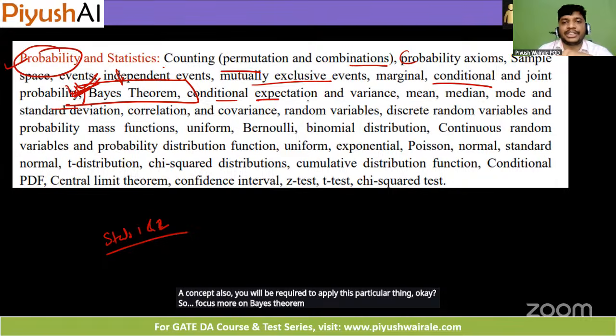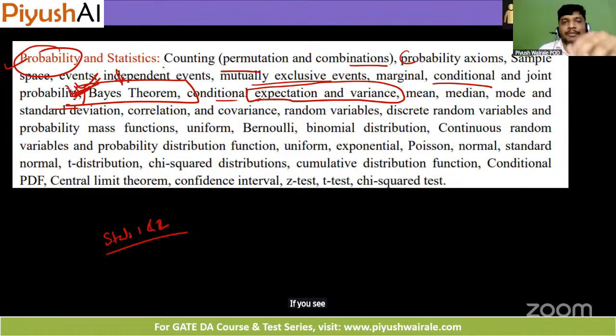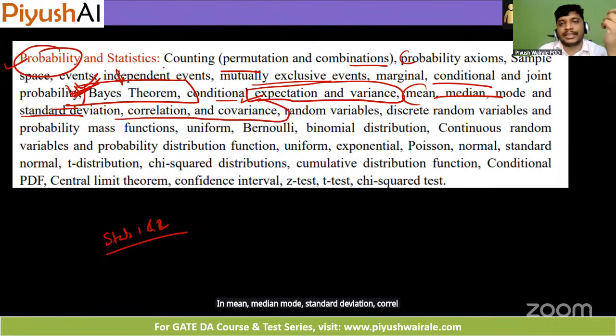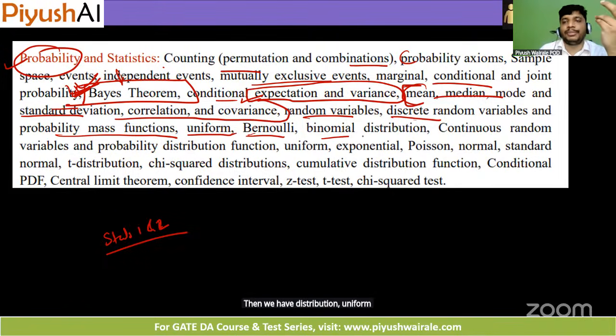Then we have conditional expectation and variance. Again, an important topic. If you see the GATE exam from the last 2 years, they are asking questions from this based on the properties itself. If you know the properties, you can easily answer the question. Then mean, median, mode, standard deviation, correlation, covariance, formulas you need to remember. You can expect a simple 1 mark question here. Then we have random variables, discrete random variables, and probability mass function. We have learned this in our maths 1, stats 1 and 2 courses. Then we have distributions: uniform, Bernoulli, binomial.